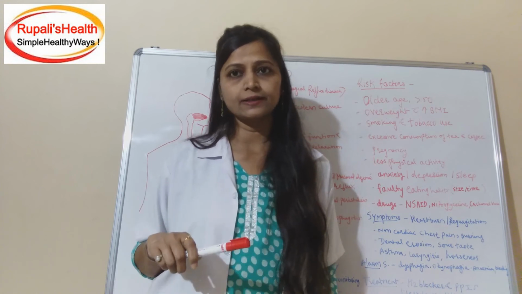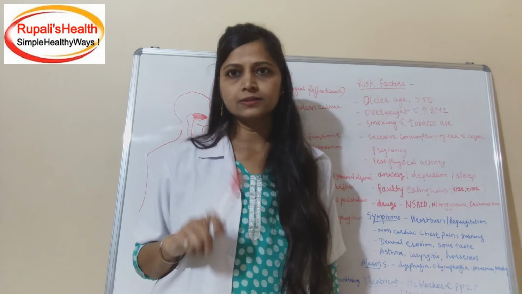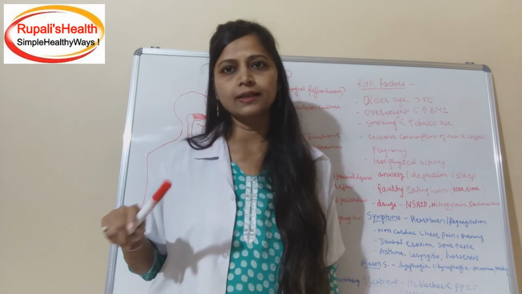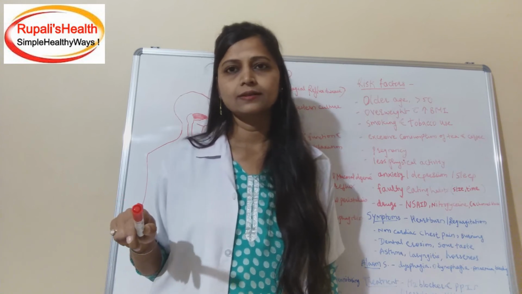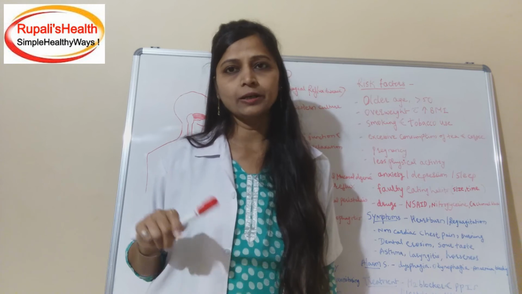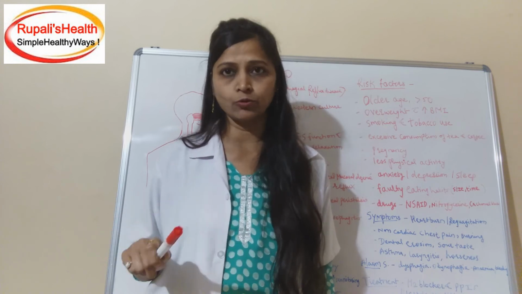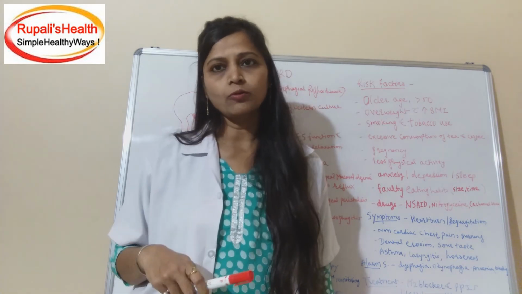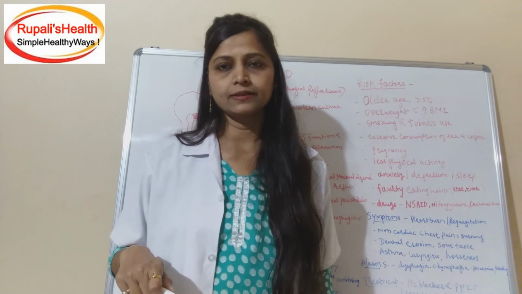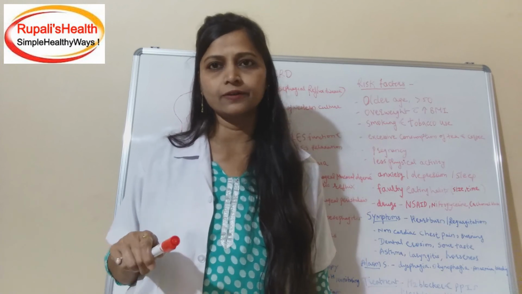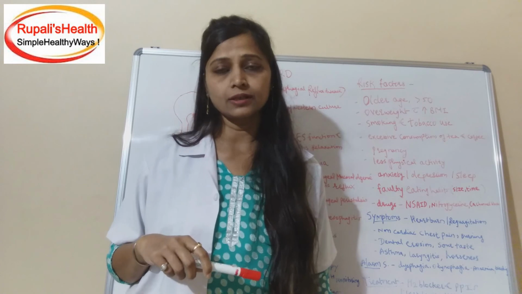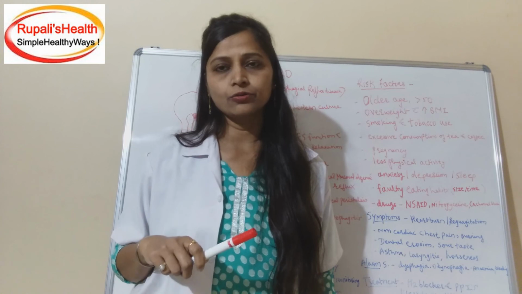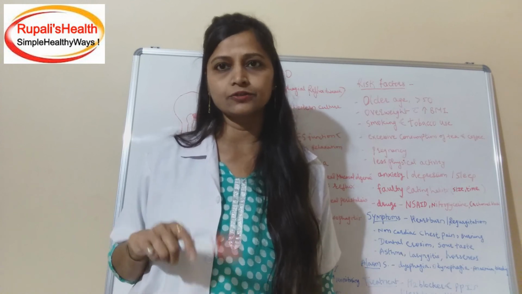Diagnostic procedures advised in GERD. First is gastroesophageal duodenoscopy to rule out stricture, erosion, inflammation in the esophagus. Then second is ambulatory pH monitoring, that is done with a pH probe. If pH is below 4, it indicates acidic pH of the esophagus. The pH probe indicates the number of refluxes, duration of reflux, and extent of reflux. The third important investigation is barium study of the esophagus, to rule out stricture, erosion, ulcer in the esophagus.